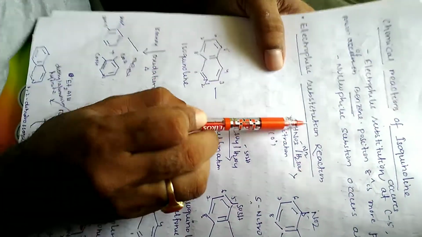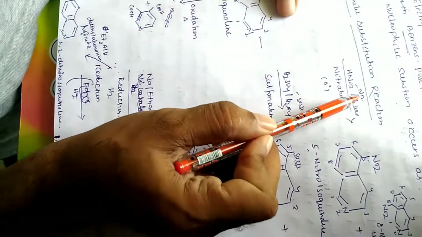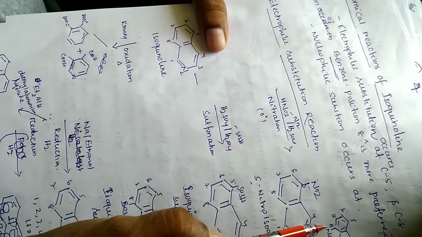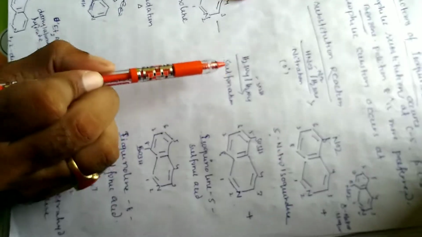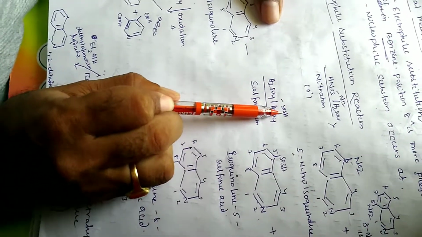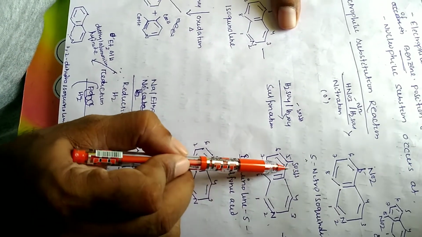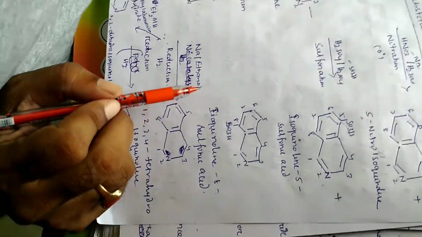Next, electrophilic substitution reaction: in the case of nitration, the nitro group goes to the 5th position and 8th position. So 5-nitroisoquinoline, and at the 8th position 8-nitroisoquinoline. Coming to sulfonation, sulfonic acid is the electrophile, at the 5th position, isoquinoline 5-sulfonic acid, and at the 8th position, isoquinoline 8-sulfonic acid.